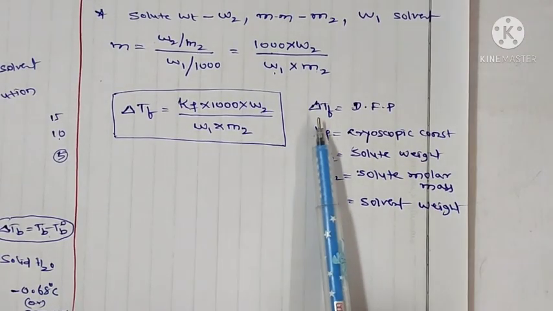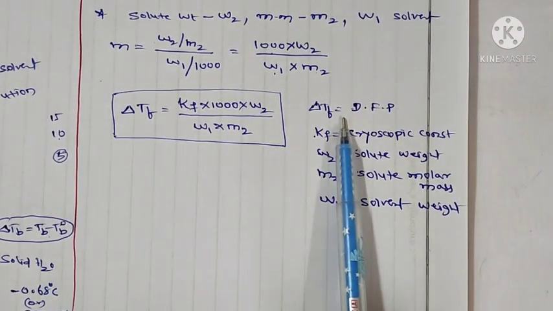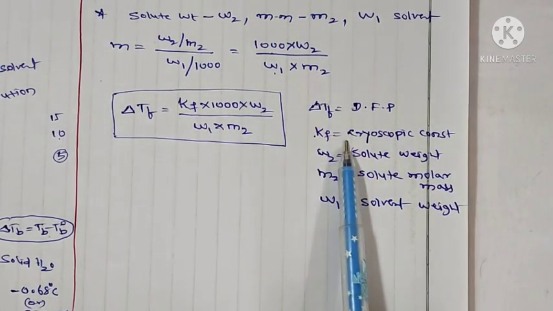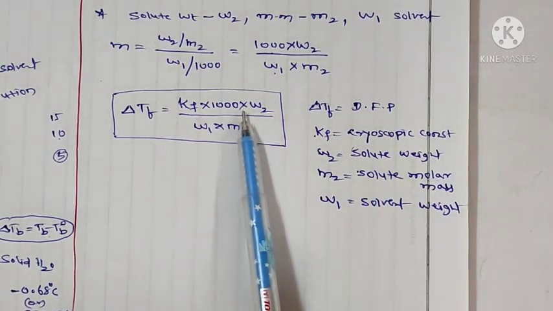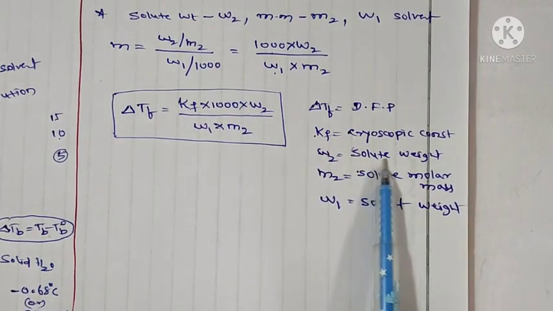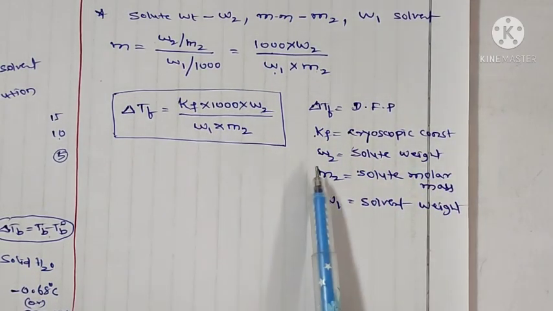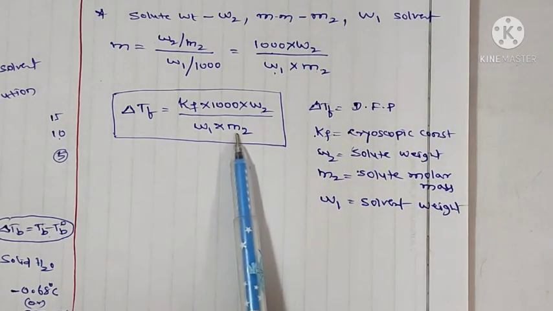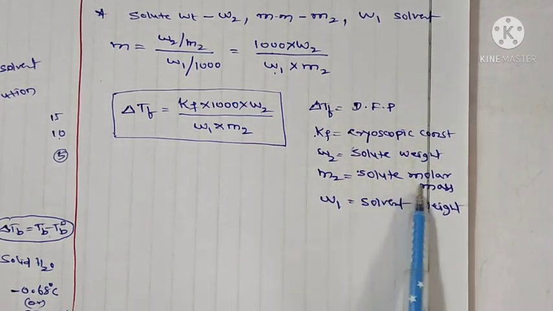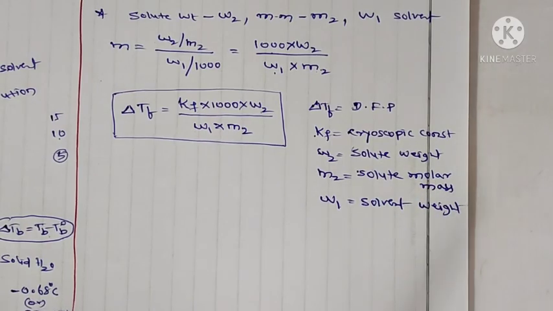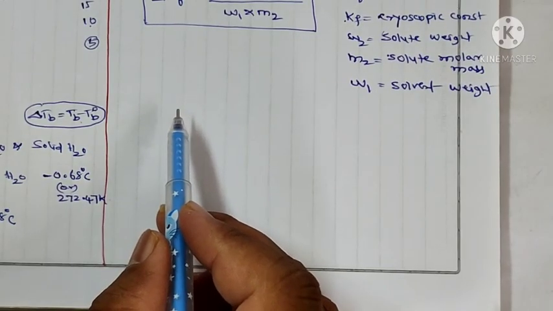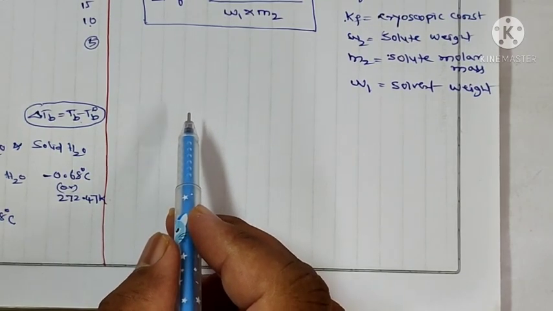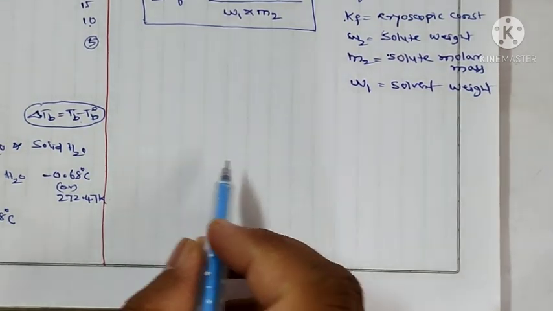Here delta Tf is the depression of freezing point, Kf is the cryoscopic constant, W2 is the solute weight, W1 is the solvent weight, and M2 is the solute molar mass. And here we can find the constant of depression of freezing point and the constant of elevation of boiling point.